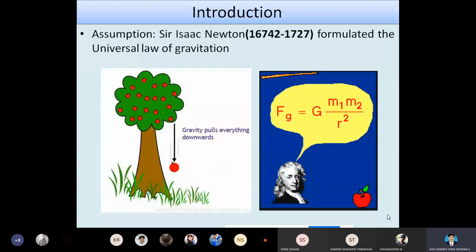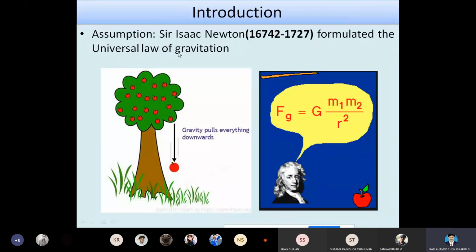From various scientific assumptions, we know that the story is not true, but it gives an element of what has happened. According to Isaac Newton, he formulated the universal law of gravitation.